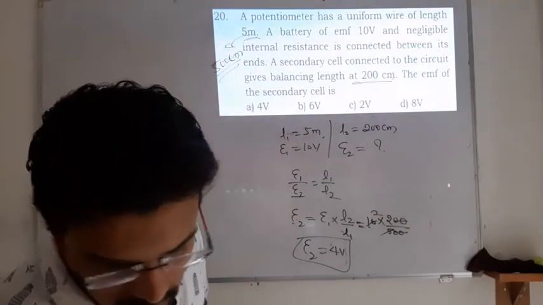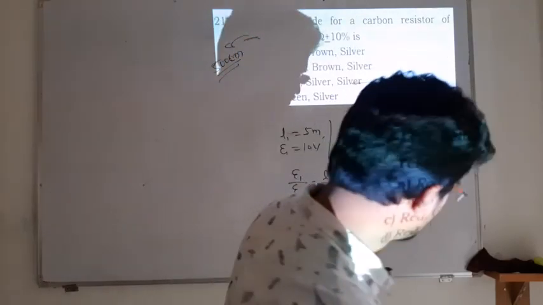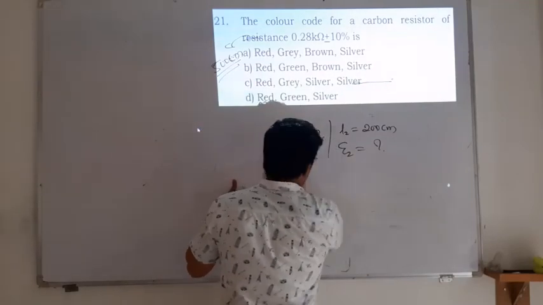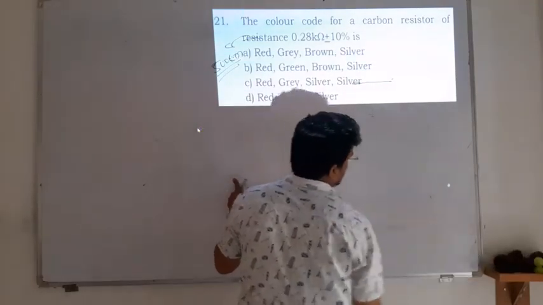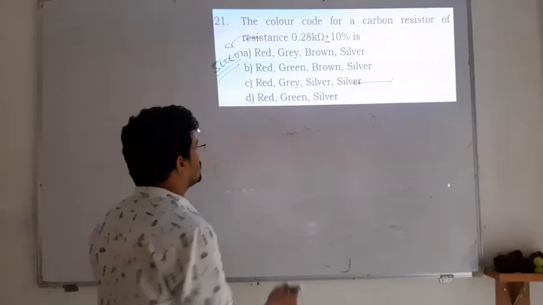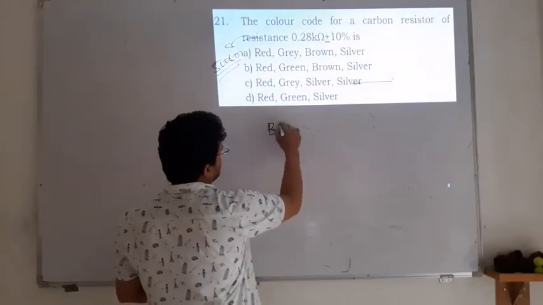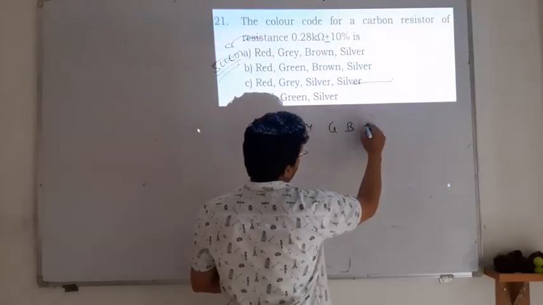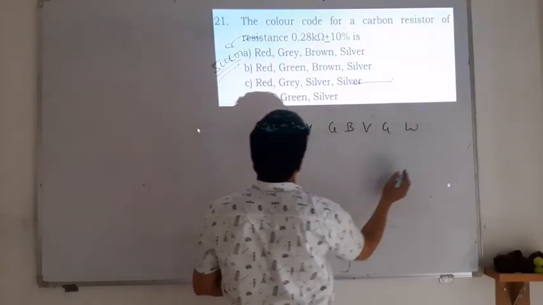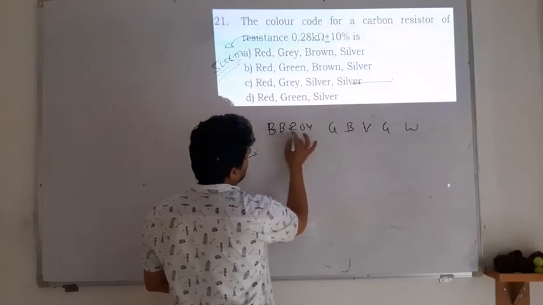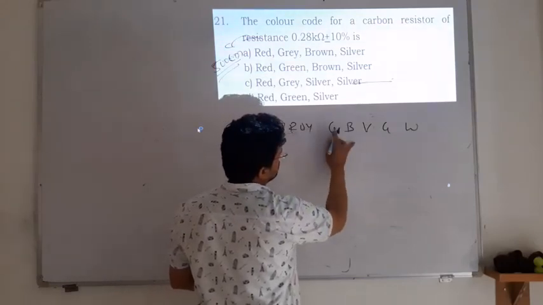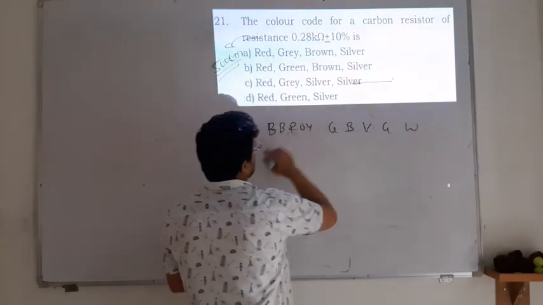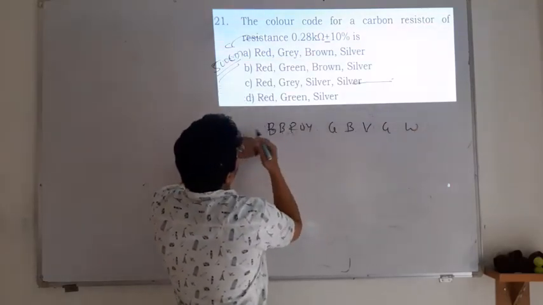Okay, so moving towards the next question. You have to remember the color code. BB Roy, Great Britain had very good vibe. So black, brown, red, orange, yellow, green, blue, violet, gray, and white.